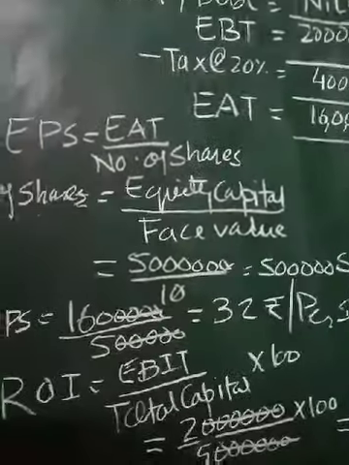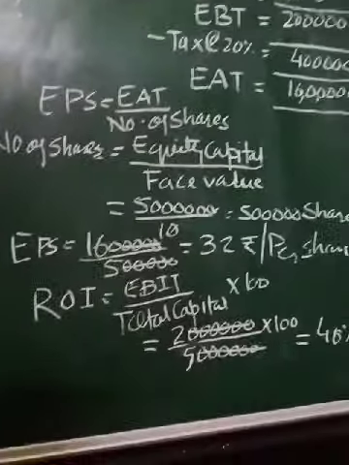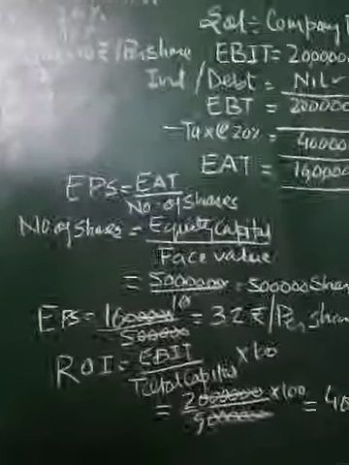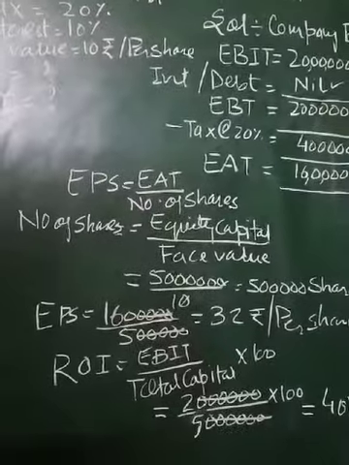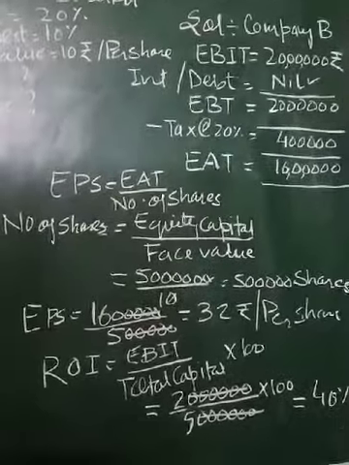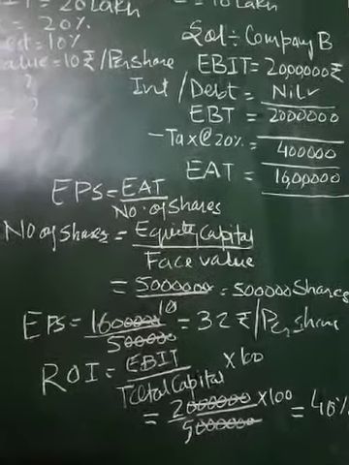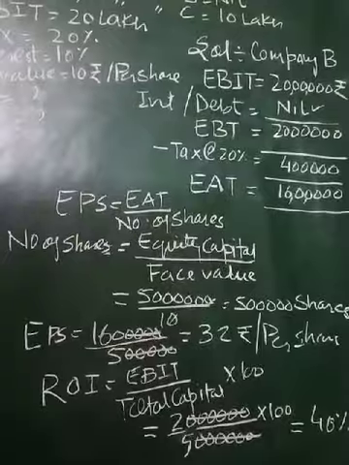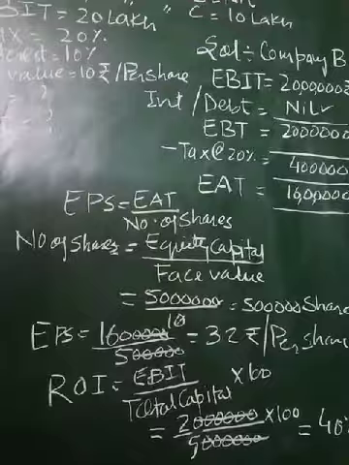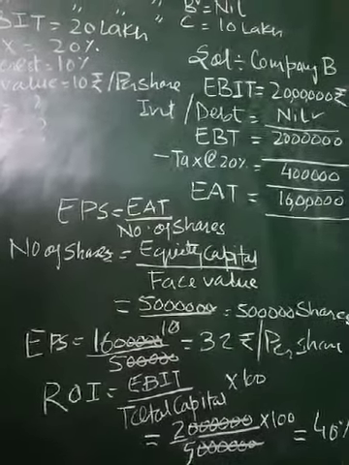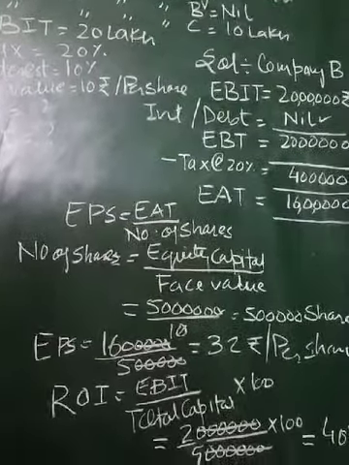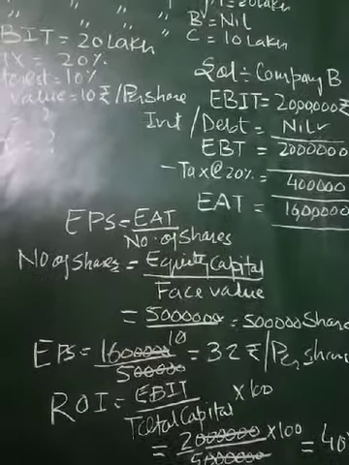So it is a good amount, so the company prefers to use more and more debt in the capital structure, because for paying debt the company has to pay only 10% interest on it, and in this condition the company is getting 32 rupees earning per share. So if the EPS is more than 10%, then the company prefers to use more debt in the capital structure.